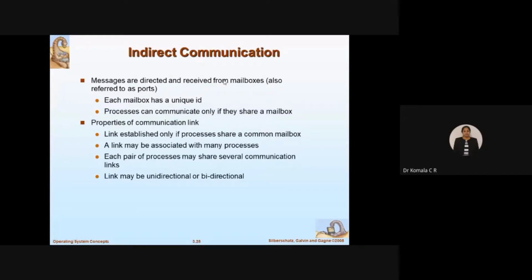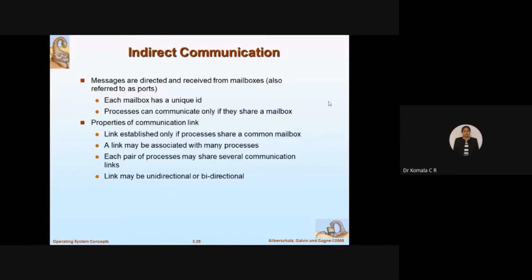So indirect communication, here the messages are directed to and received from a mailbox. I will go for a concept called mailbox, also referred to as ports. Ports means some communication channel. Fine. So each mailbox has a unique ID. So I will have a unique ID for each of the mailboxes with respect to process P, with respect to Q, all that. So processes can communicate only if they share a mailbox.